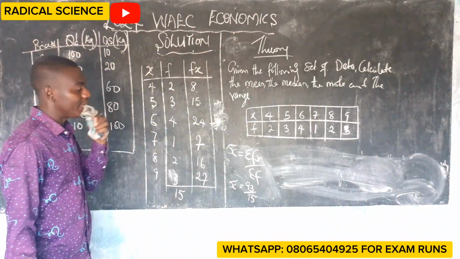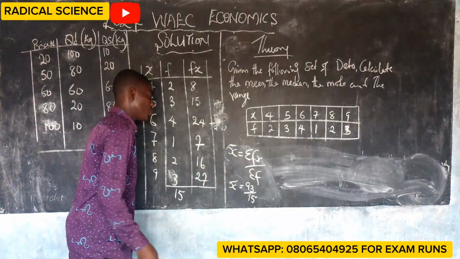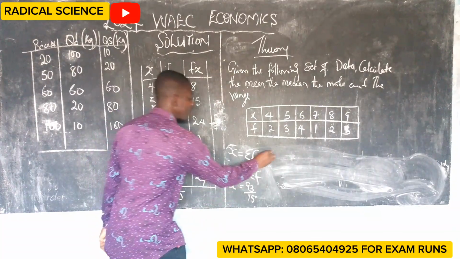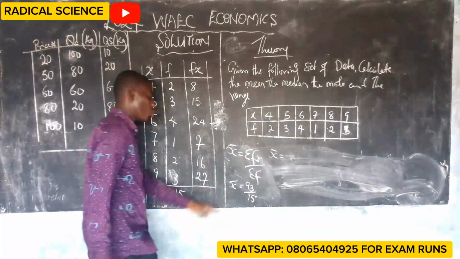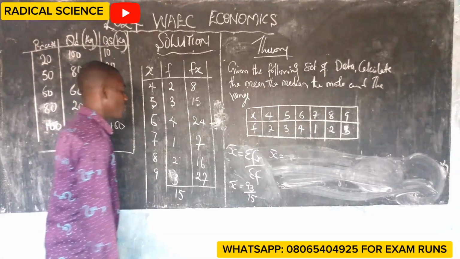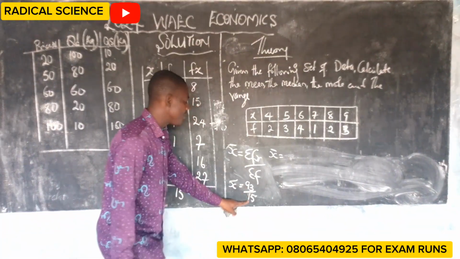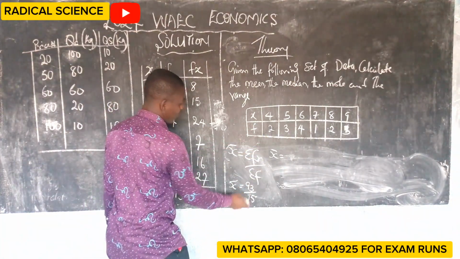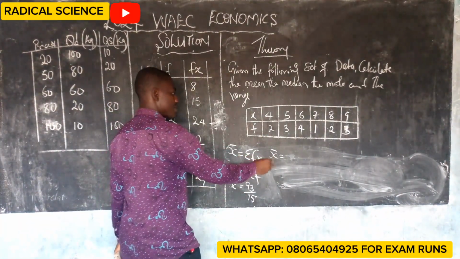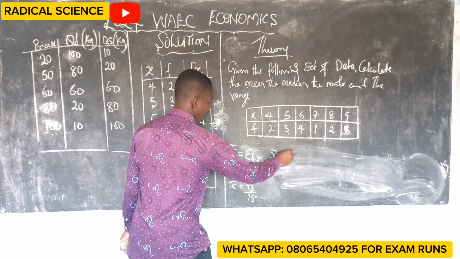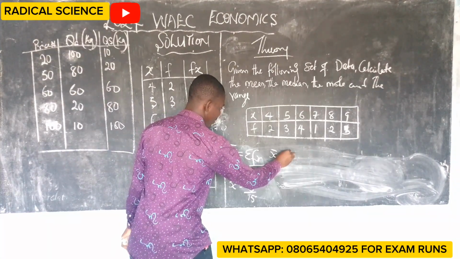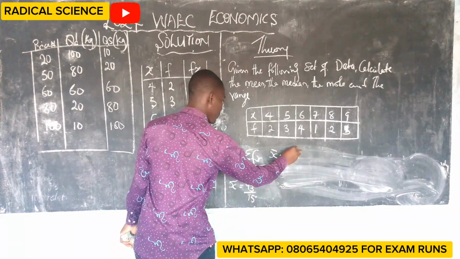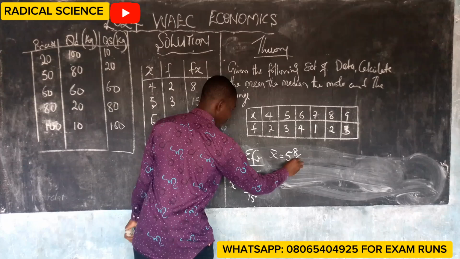If you are to calculate this, if you use your calculator, you know what it will get. But let me make use of our normal way of calculating. I will convert this to mixed fraction by saying 93 divided by 15 is approximately 5 whole number, 8 over 15.